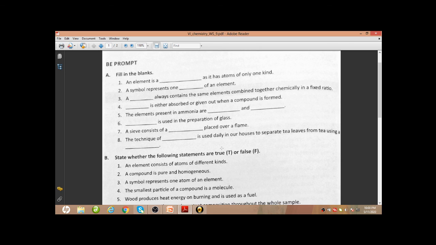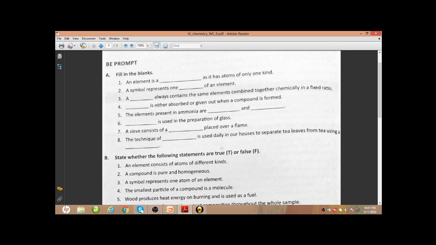So this worksheet was given. If you don't have pen and paper, just run and bring up pen and paper. Always keep a pen and paper with you during the class. You will be requiring those.